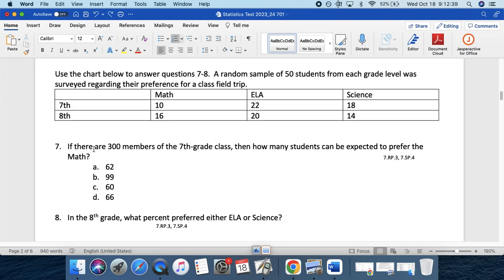So question 7, if there are 300 members of the 7th grade class, how many students can be expected to prefer the math? That should actually say math.